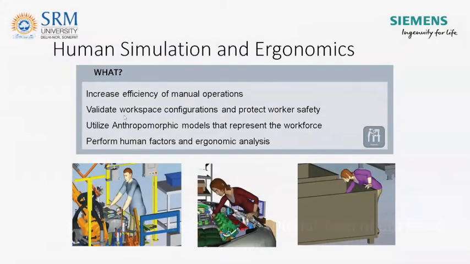So the next in this is human simulation and ergonomics. The importance of this is that, normally what happens in industry is that worker issues, you cannot actually validate them when they complain that they are having a backache and they need some improvement in the line. It cannot be validated very easily. And normally those are ignored.